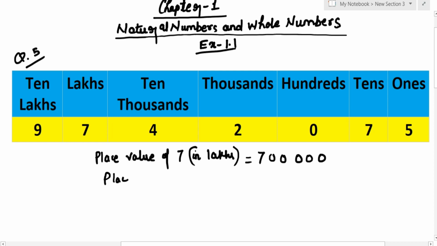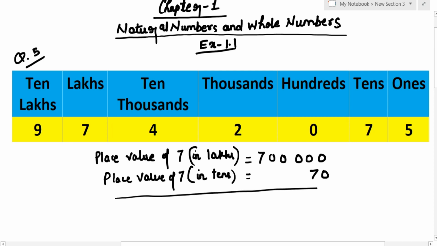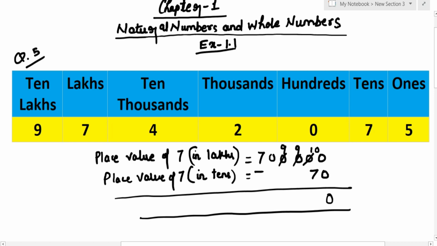The next is the place value of 7 which is in tens place. So we'll write down the place value of 7 in tens digit. That will be 70. 7 into 10. Now again we need to find out the difference of this as per the question. So 0 minus 0 will be 0. This will become 10, 9, 9, 9 and this will become 6. 10 minus 7 is 3, 9, 9, 9, 6. So this is the required difference which the question was asking to us.